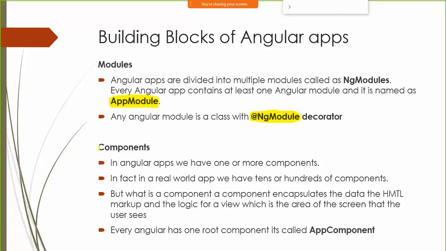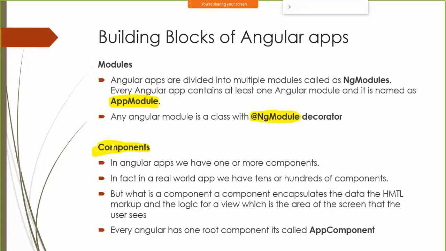Then we also have something called components in an application. An Angular application can have one or more components. Think of a component as a user interface element, like a menu. A menu is a component. And a menu can have some user interface, like something which is displayed, some HTML, some CSS, and it can also have some code associated with it.